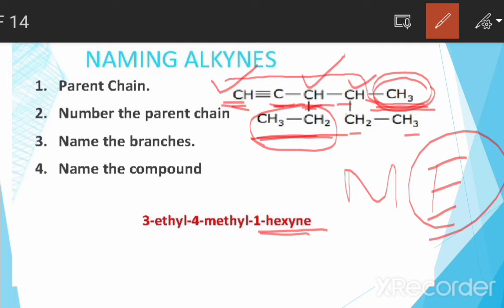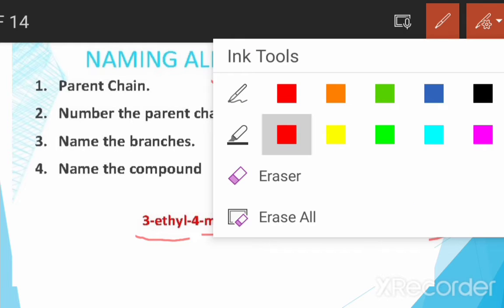So it is named 3-ethyl-4-methyl-1-hexyne.